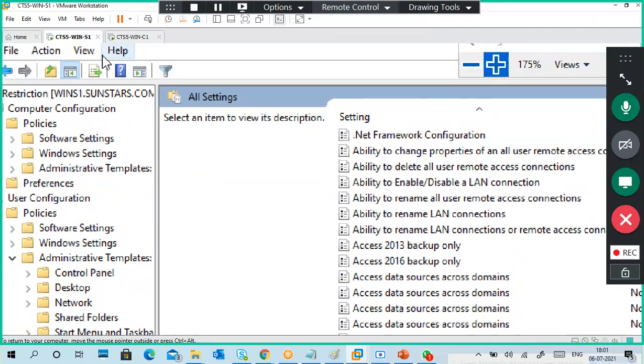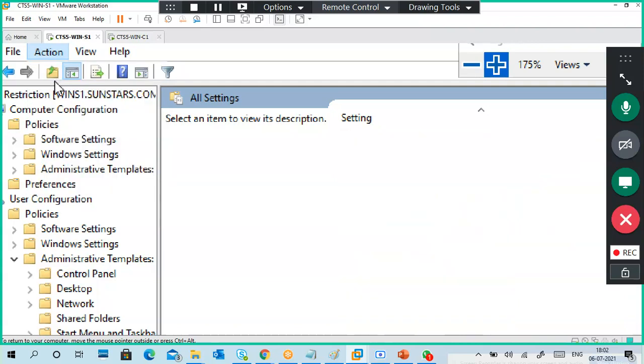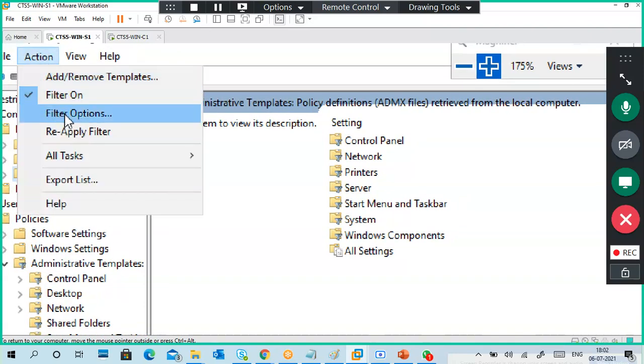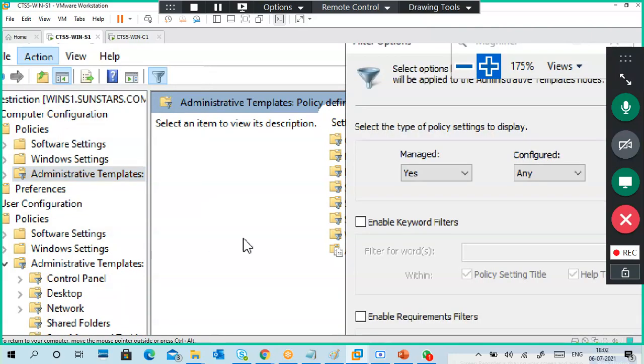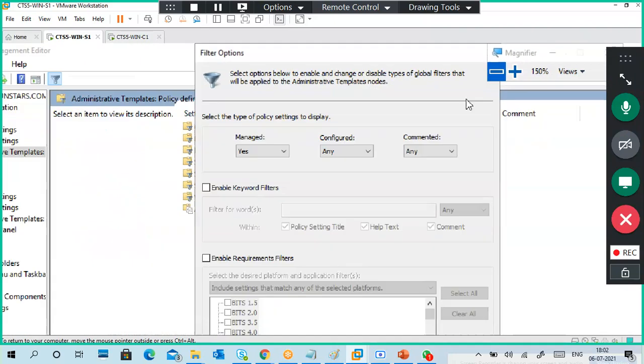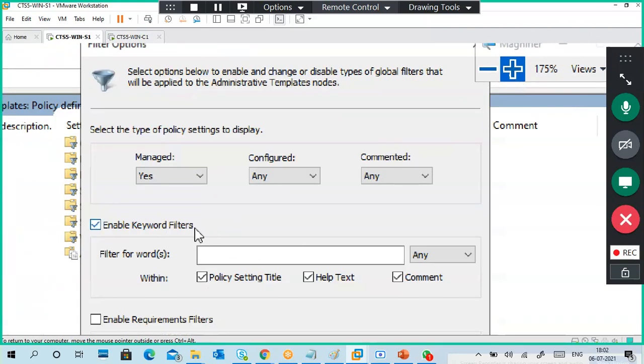So I'm going a little bit up. Filter on. Next, again go to actions, filter options, filter on, filter options. Then I got this filter option. Select this one, enable keyword filters. So I'm going to find out the general page.